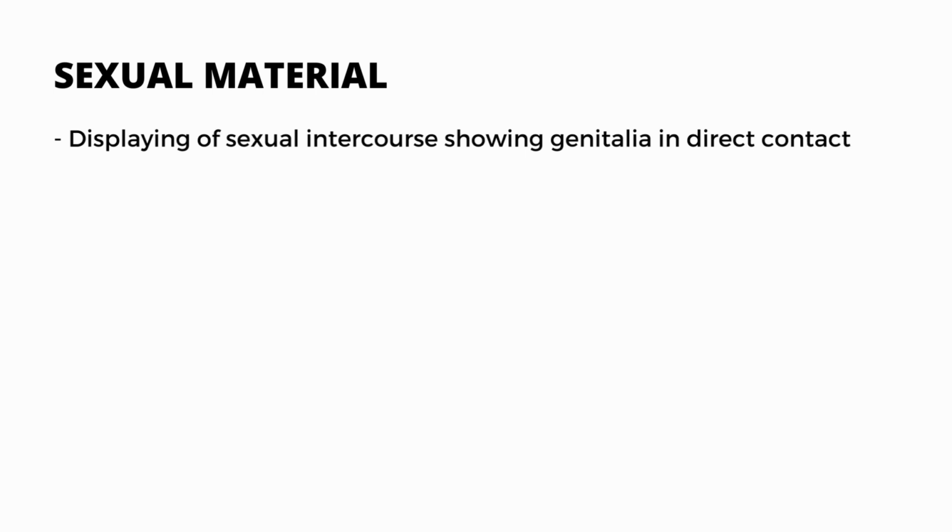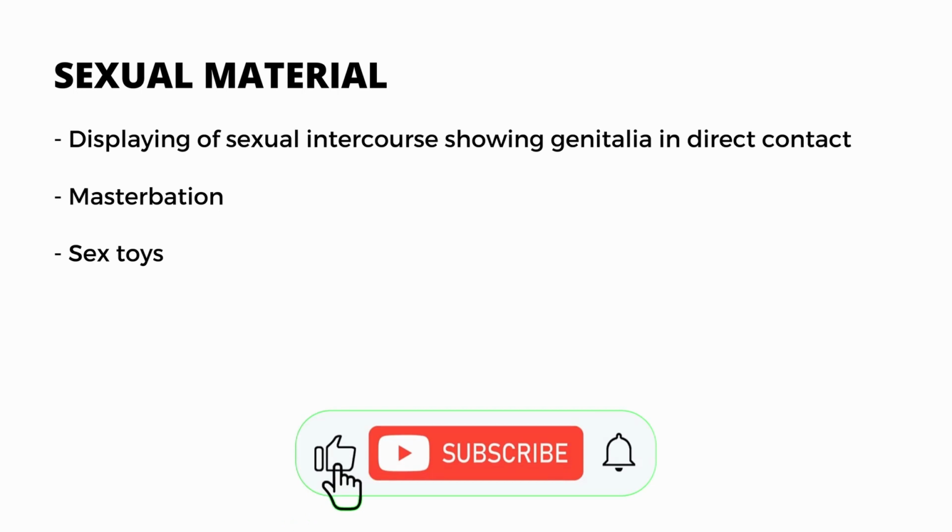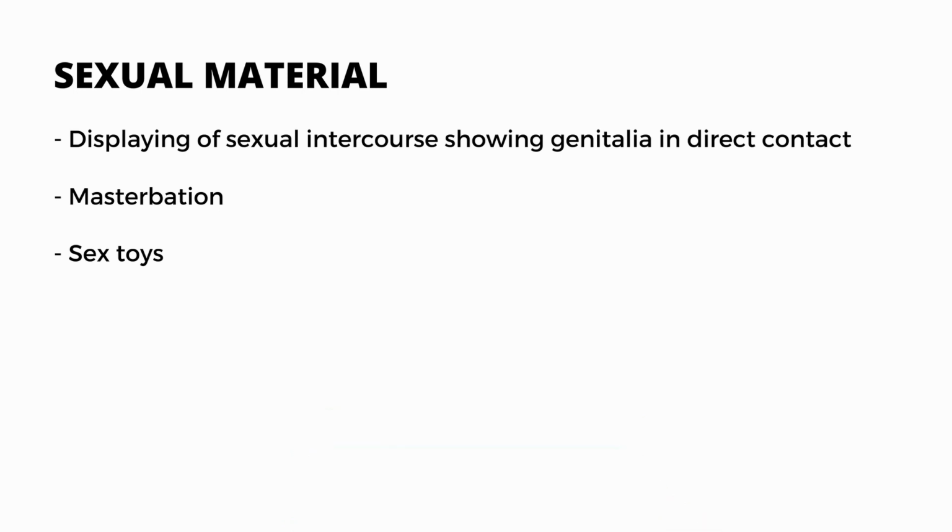These types of content are also strictly prohibited in the Redbubble marketplace. Displaying sexual intercourse showing genitalia in direct contact is completely prohibited. Male or female masturbation where hands come into contact with genitalia, in real or simulated masturbation, is also included in this list. Sex toys in use with genitalia or in a clear sexual context, including but not limited to penis rings, dildos, strap-ons, vibrators, etc.